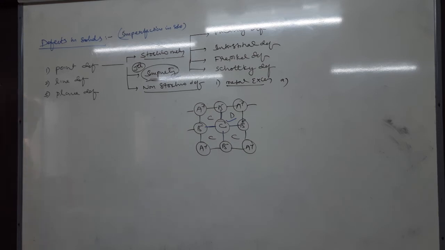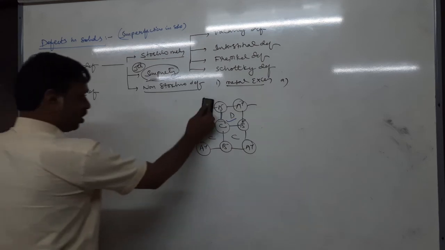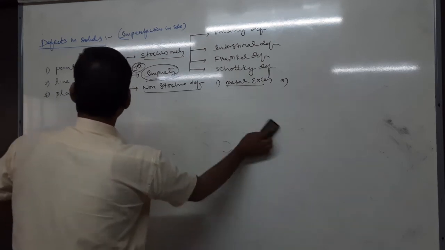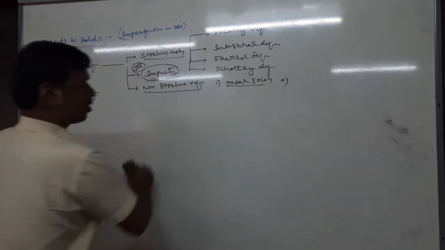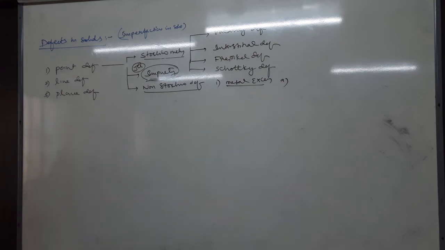Next, defect in solid is classified into three types: one, point defect; two, line defect; three, plane defect. Point defect, line defect, plane defect.